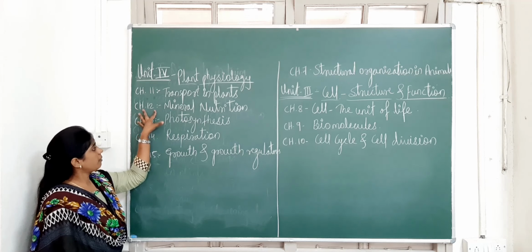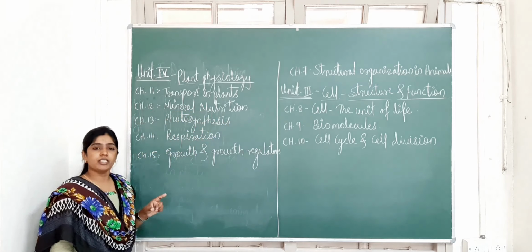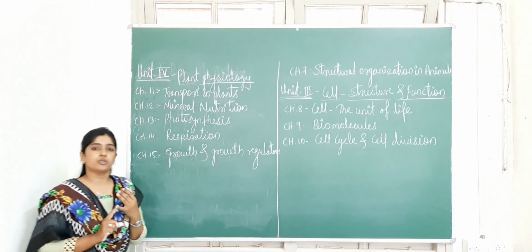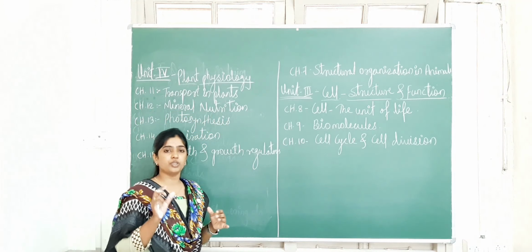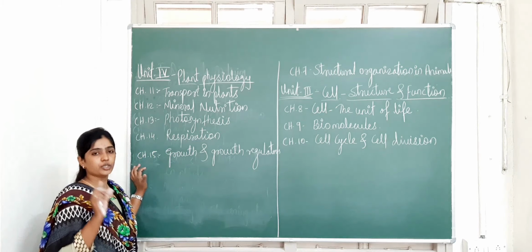Next is chapter number 12, that is mineral nutrition. Mineral nutrition means these are the nutrients required by the plants to survive. These nutrients are very important, and every living organism requires them to survive.